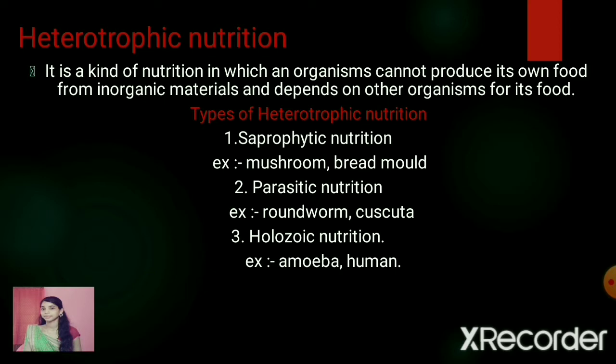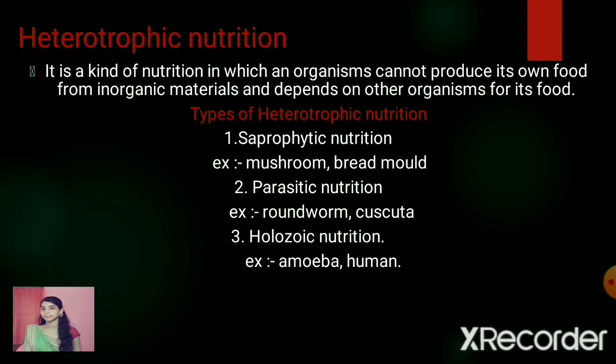The first one, the saprophytic mode of nutrition. Saprophytic nutrition is a nutrition in which an organism obtains its food from dead plants and animals, like rotten leaves, dead and decaying animals and other decaying organic matter. The best examples for this would be the mushroom and the bread molds.